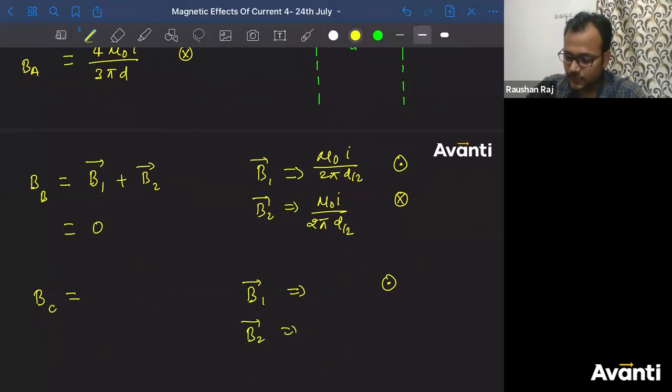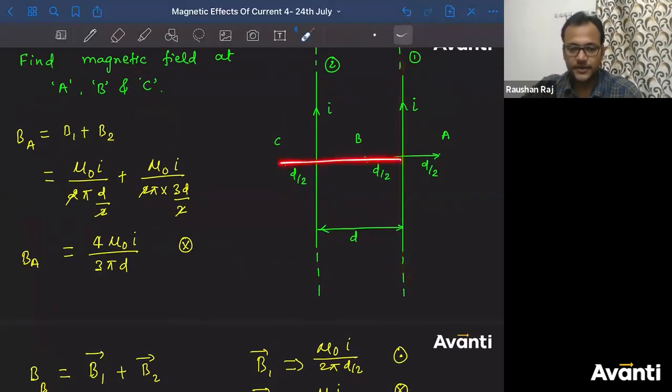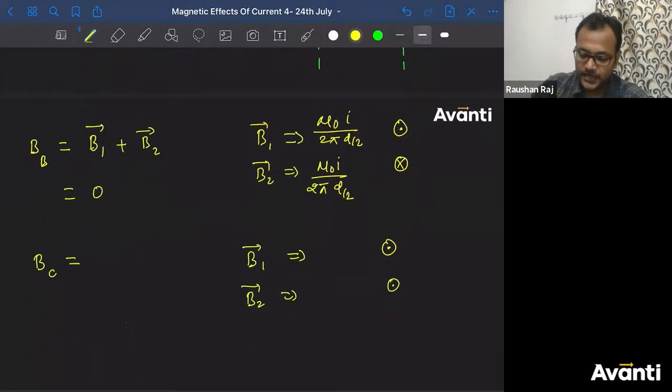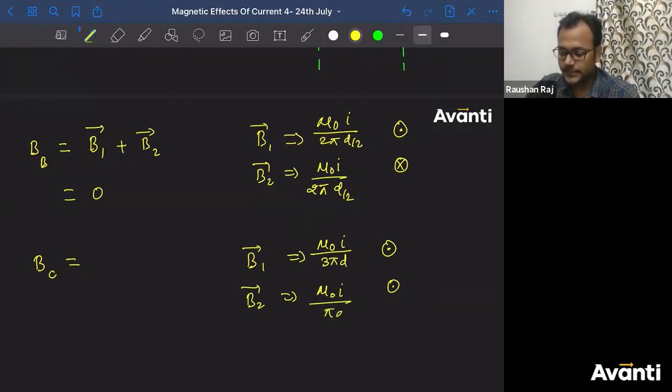So B2 will be what? Again, out of the plane. What will be the magnitude? For this element, the distance is 3D by 2. For this element, distance is D by 2. Current in both of them is I. So I can write B1 is equal to mu naught I divided by 3 pi D. Here I'll say mu naught I divided by pi D. When you add it, you'll get 4 mu naught I divided by 3 pi D, and direction will be out of the plane.